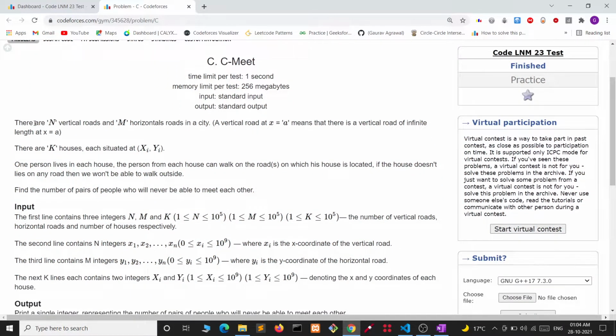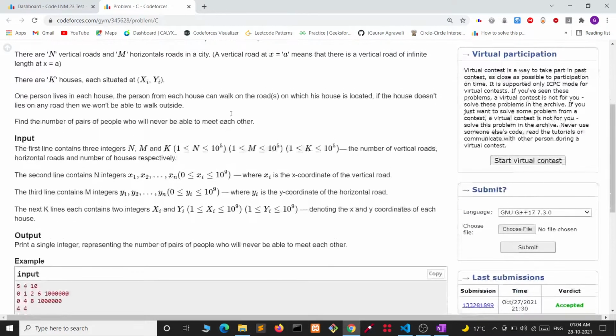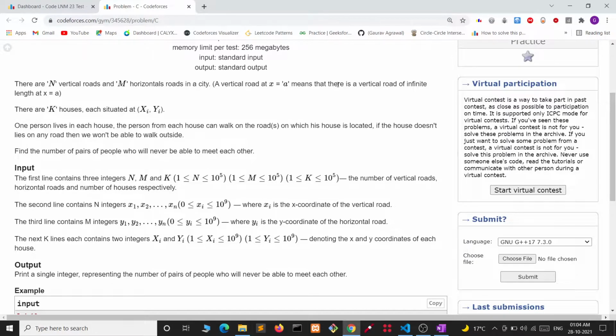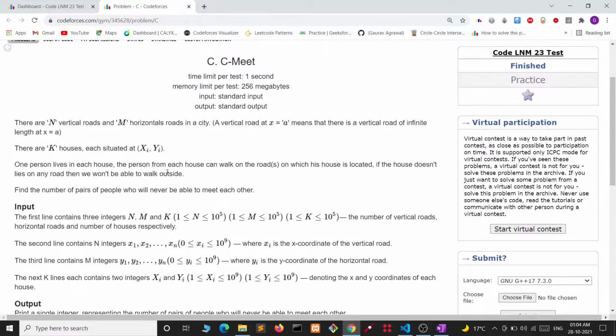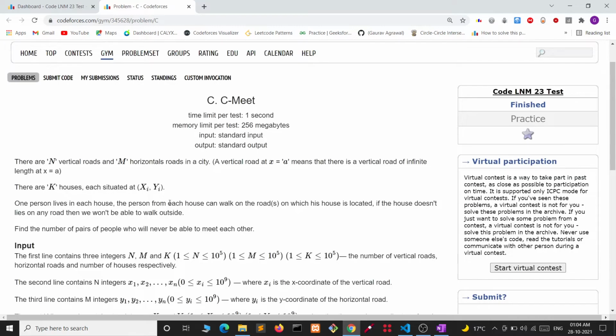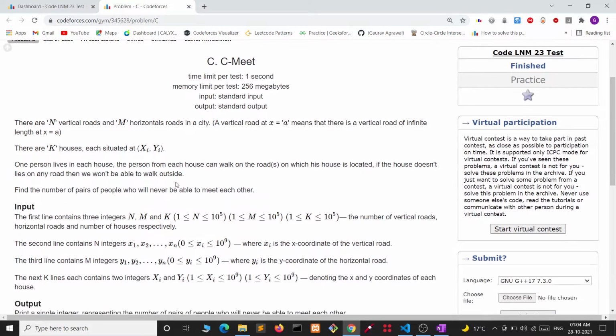In the problem statement, we are given n vertical roads and m horizontal roads in a city. A vertical road at x equals a means that there is a vertical road of infinite length at x equals a. There are k houses and we are given the coordinates of each house. The coordinates of each house are unique, and coordinates for vertical roads and horizontal roads are also unique. It will be made clear in the problem statement before the contest begins.